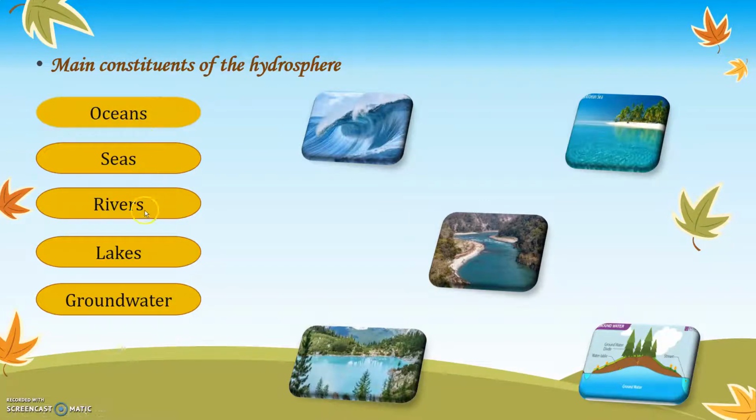I'm sure almost all of you must have seen this in your life. You have seen oceans, we have seen seas, rivers, lakes, and groundwater. These are the areas normally where we find water. Therefore, they are called constituents of the hydrosphere.